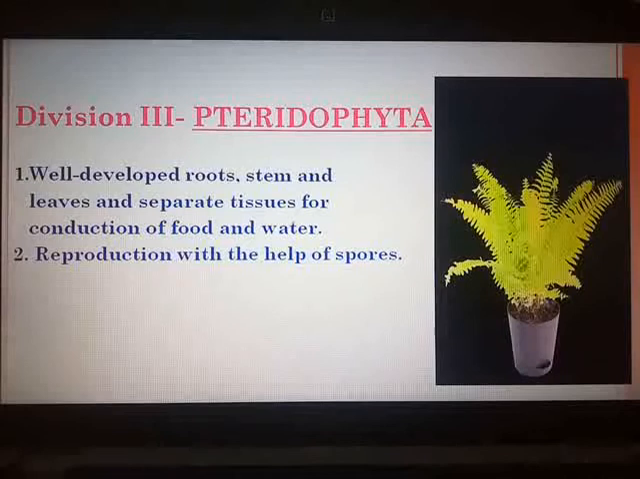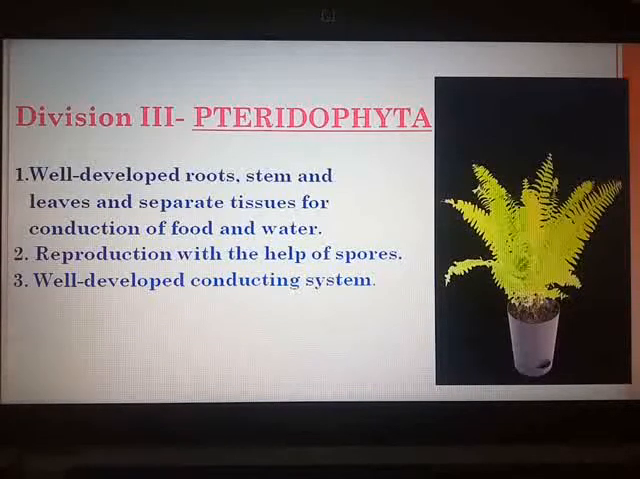All these examples, again and again I am telling you, you have to revise before your first online assessment. Reproduction asexually in the case of Pteridophyta is with the help of spore formation and sexually by zygote formation, and they all have a well-developed conducting system.